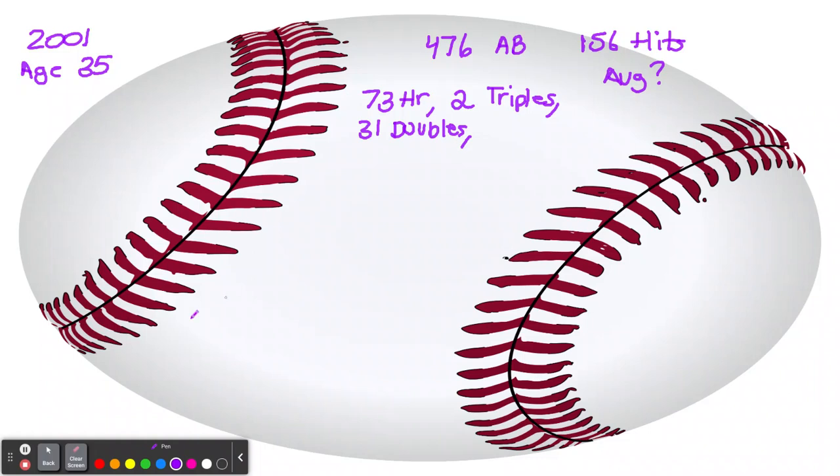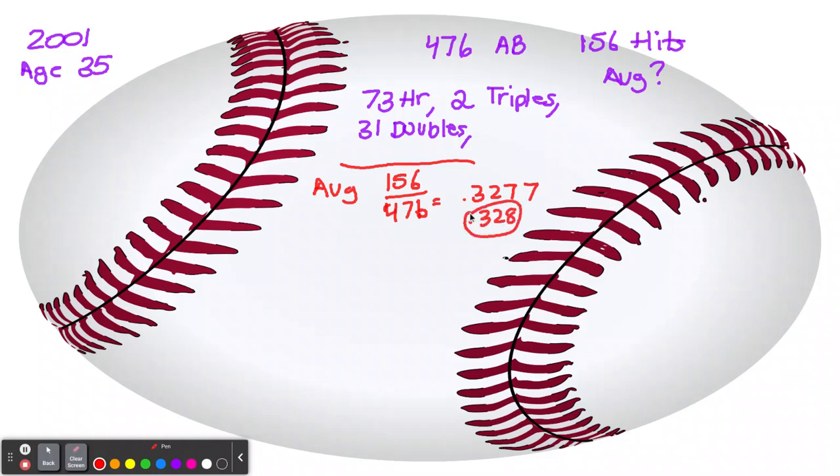So what'd you get? All right, use red. So let's get his average first. So his batting average was 156 hits over the total amount of at-bats, which was 476. His batting average was about .3277, right? So they'll just round it to .328, which is outstanding. It's a great batting average, .328. Let's look at his slugging percentage, though.